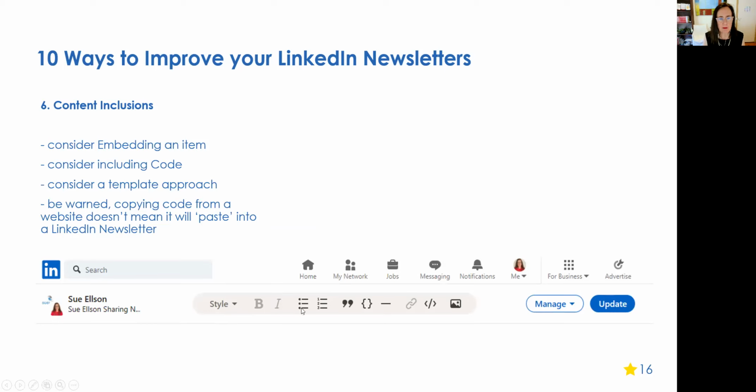Well, as you can see here by the little menu bar, you can add an image, code, links, a line, quotation, numbered list, dot list, italics, bold, and that's your font, whether it be heading 1 or 2 or paragraph text. So the more of these little bells and whistles that you use in your newsletter, the more likely it is to be search engine optimized.